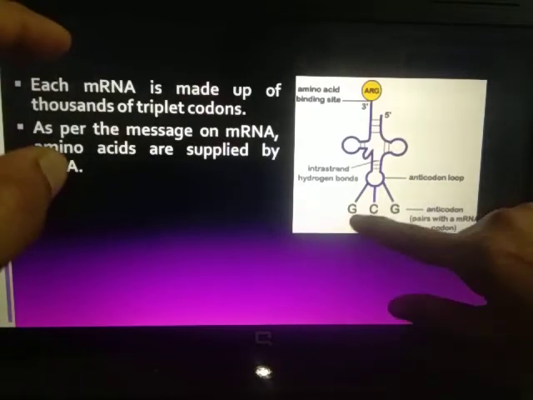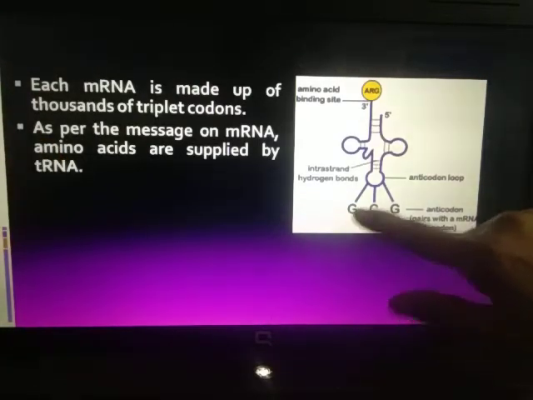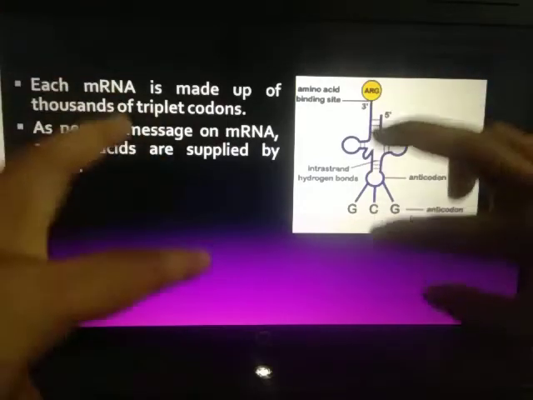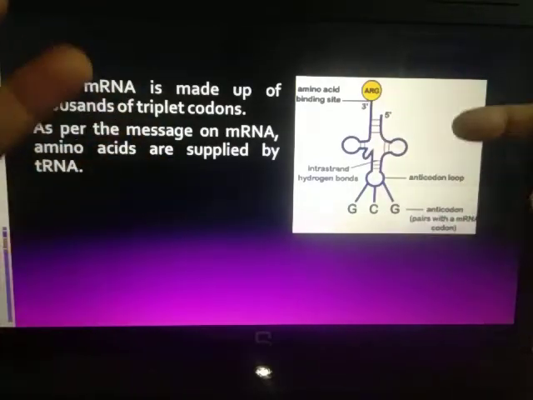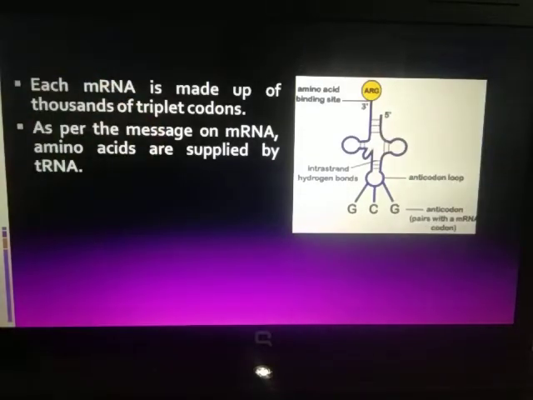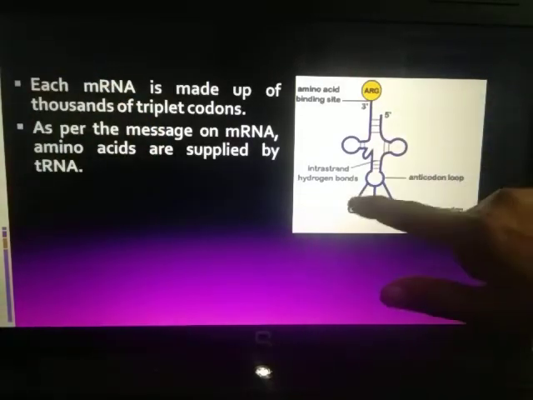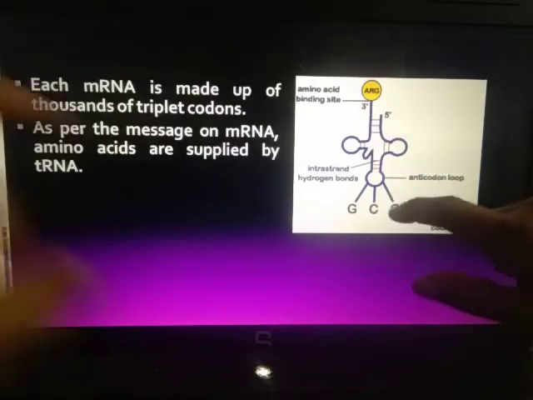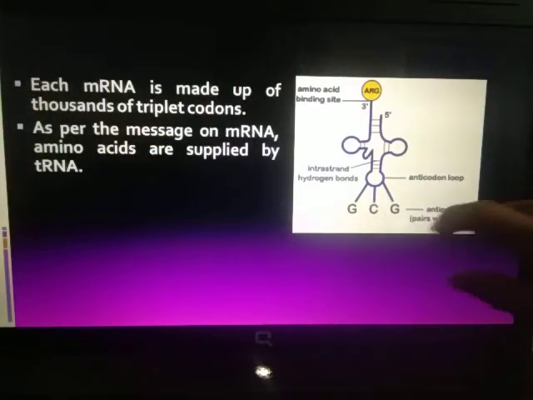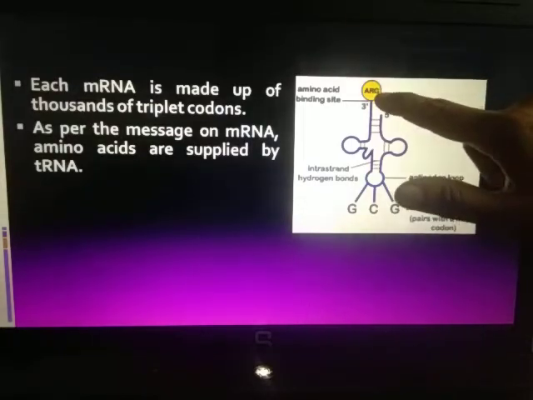So for G it will have C, for C it will have G, and for G again it will have C. So this is an anticodon, that means just the complementary sequence for the message on the mRNA. And once it has this anticodon, according to that anticodon the amino acid will be brought.